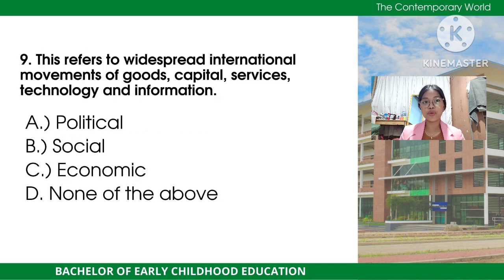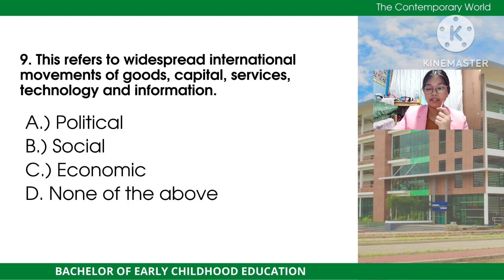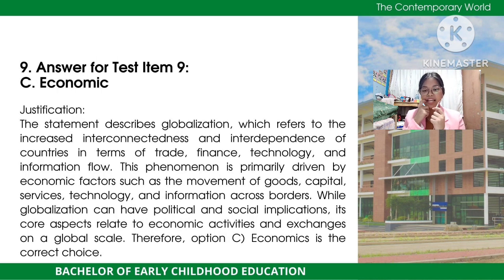So now let's move forward to item number 9, which is the core subject of the contemporary world. So here is the question. Number 9, this refers to the widespread international movement of goods, capital, services, technology, and information. So we have here the choices. Letter A, political, B, social, C, economic, and D, none of the above. So can you guess what is the answer for this number? Alright, the answer for this number is letter C, economic.